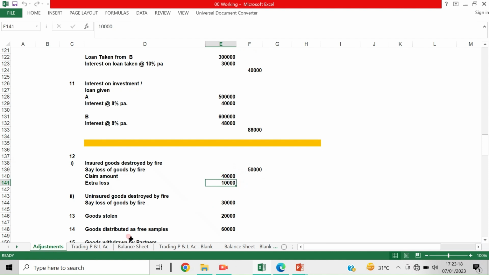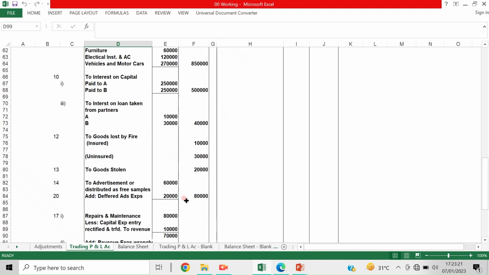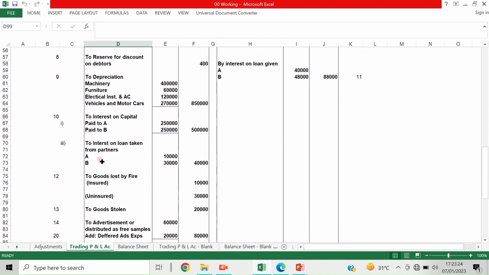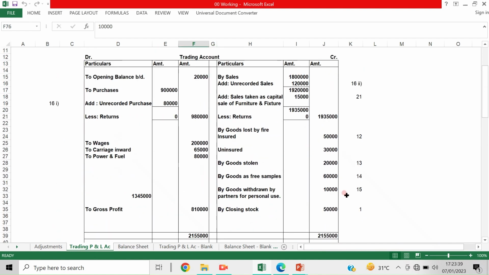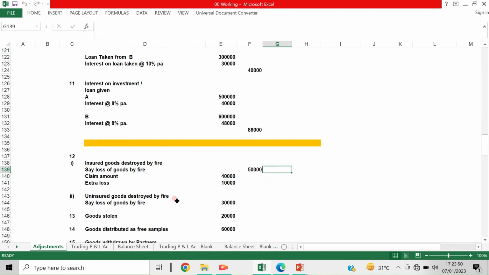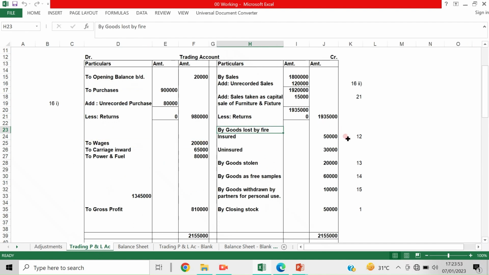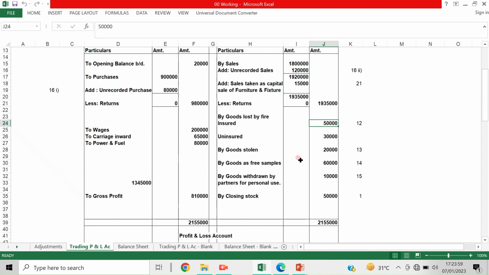So where will the effect be taken, just see. 12th, goods destroyed by fire, insured, that amount is 10,000, which is the loss amount. And now what is the total amount? The first entry will be like this. This is 12th. This gross amount will be credited to the trading account. See, what was the total amount? 50,000. Goods worth 50,000 are destroyed by fire. So the total amount of 50,000 is credited here in the trading account.